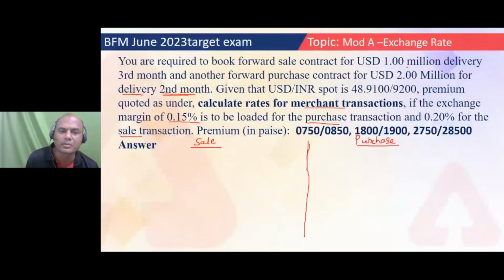Okay. Sale problem is for which month? Third month. Okay, third month. And what is the date? Everyone, what is this given? USD 2 million, and so on. See here, these are the premiums given.